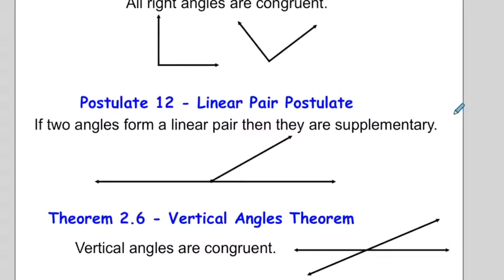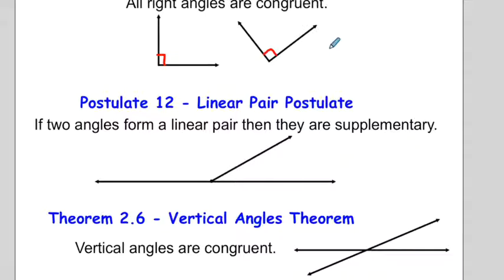The right angle congruence theorem. This one should make a lot of sense to you. All right angles are congruent. So if this is a right angle and this is a right angle, they must be congruent. There's no way around it. I think that is easy to see.